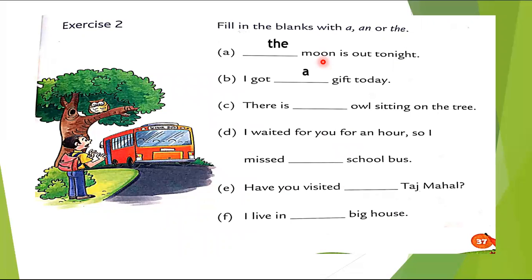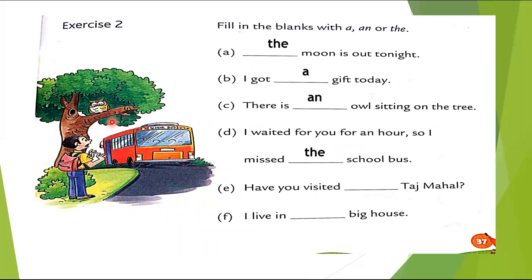I got a gift today. Means मुझे आज एक gift मिला. I got a gift today. एक ही gift मिला, alright. There is an owl sitting on the tree. Can you see here? The owl is sitting on the tree, right?